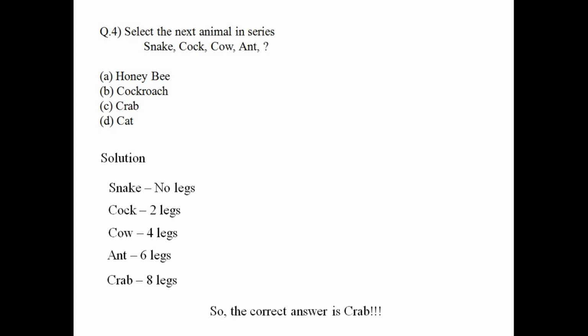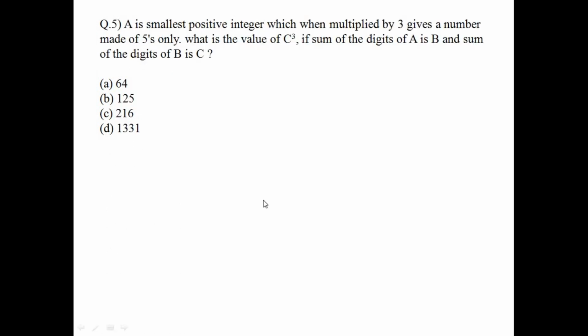Move on to the next question. Okay, so question number 5. A is the smallest positive integer which when multiplied by 3 gives a number made of 5s only. What is the value of A? Our task is to find this A. What is this A?